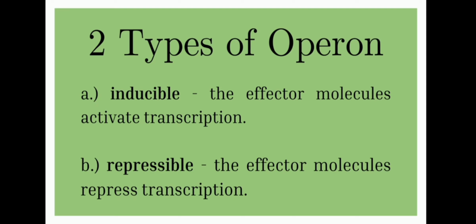On the other hand, a repressible operon is an operon wherein the effector molecules repress transcription. An effector molecule is a molecule that interacts with the repressor and affects the affinity of the repressor for the operator. Now, let us get to know what the lac operon is.